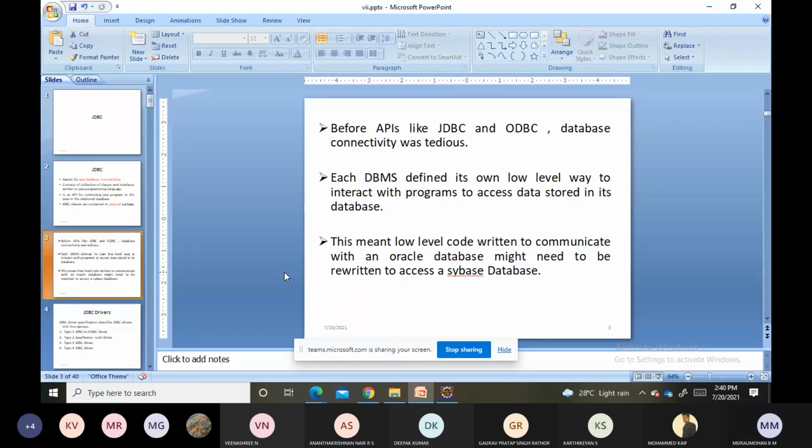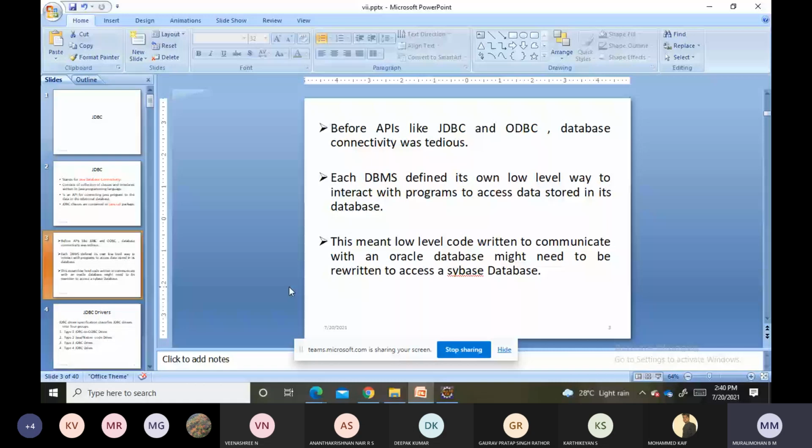So what is this low level code? It is code written to communicate with the Oracle database, which might need to be rewritten to access the Sybase database. That is what I told. When we have a different set of code for a different set of databases, as a programmer, how do I write a different set of code for different purposes?